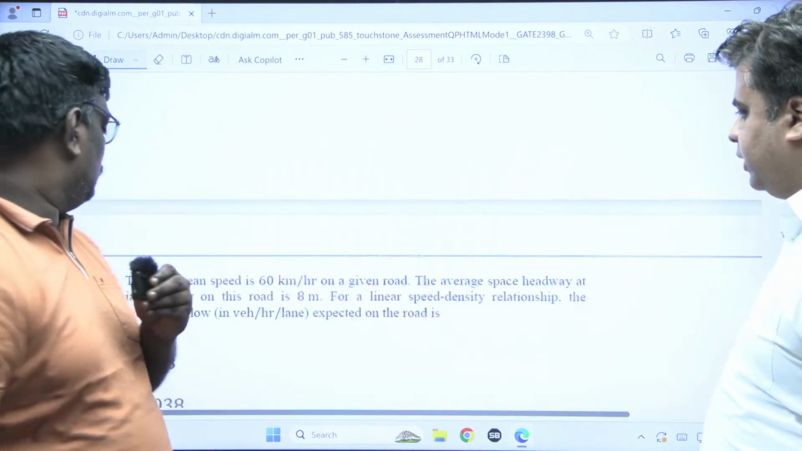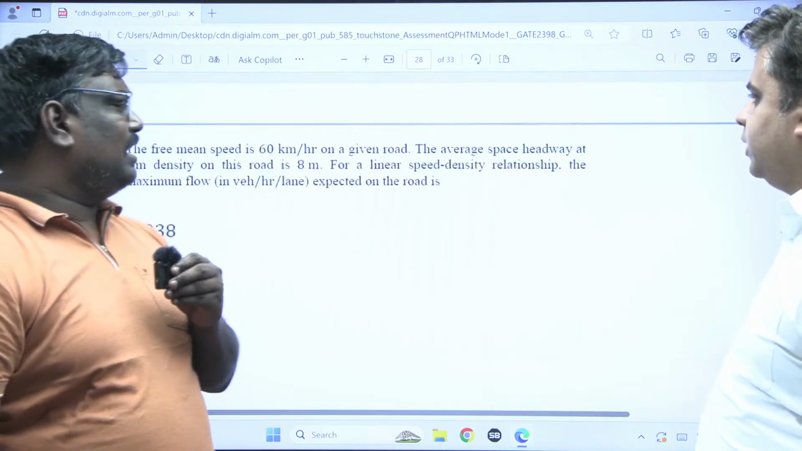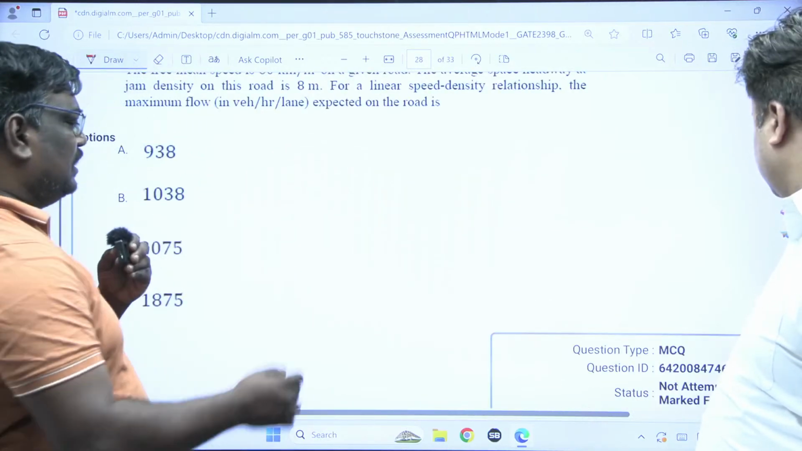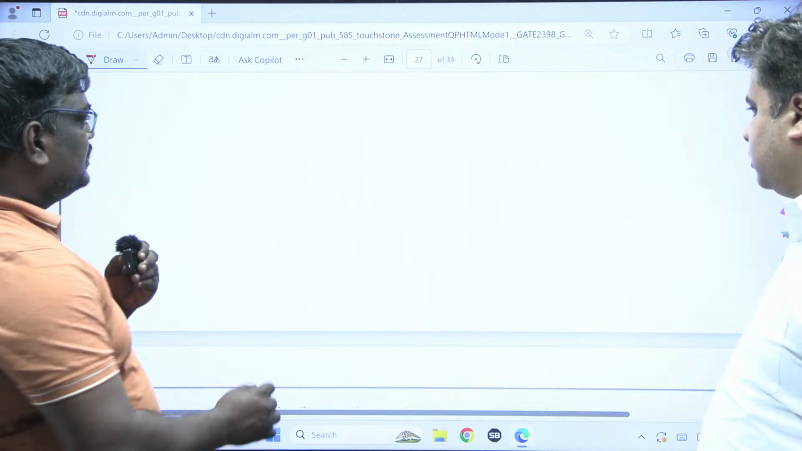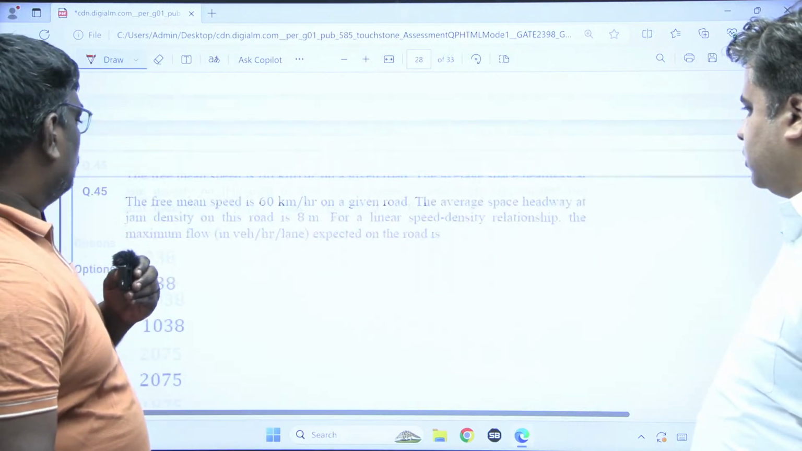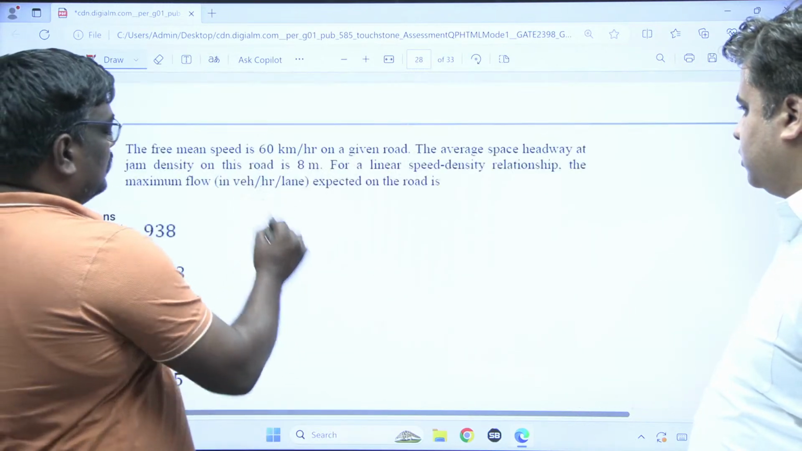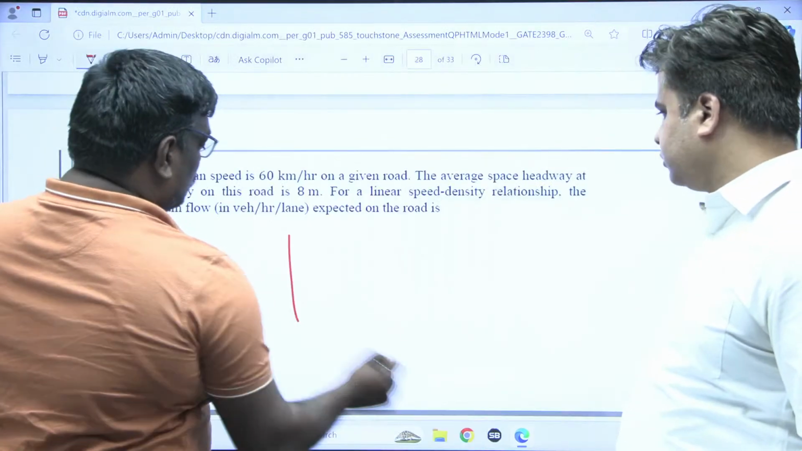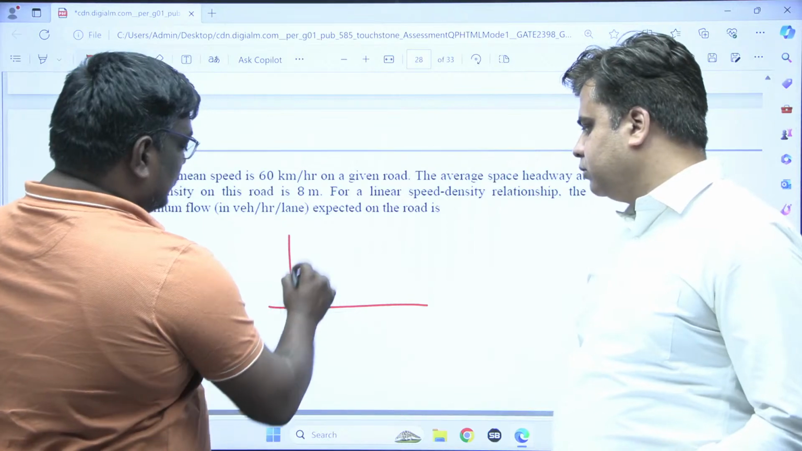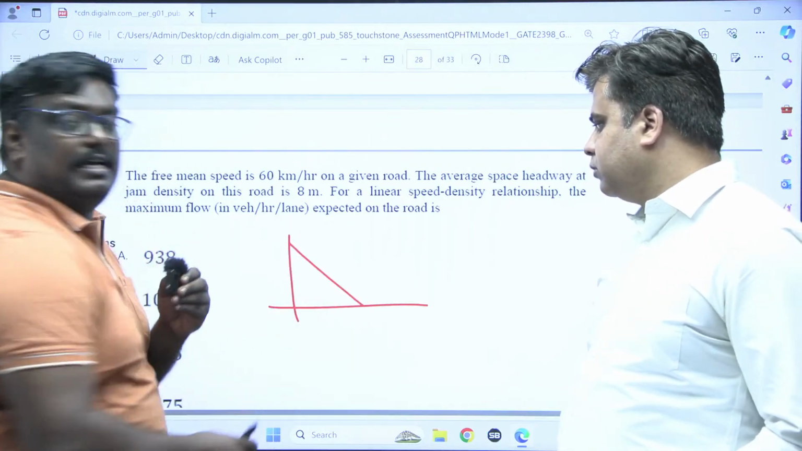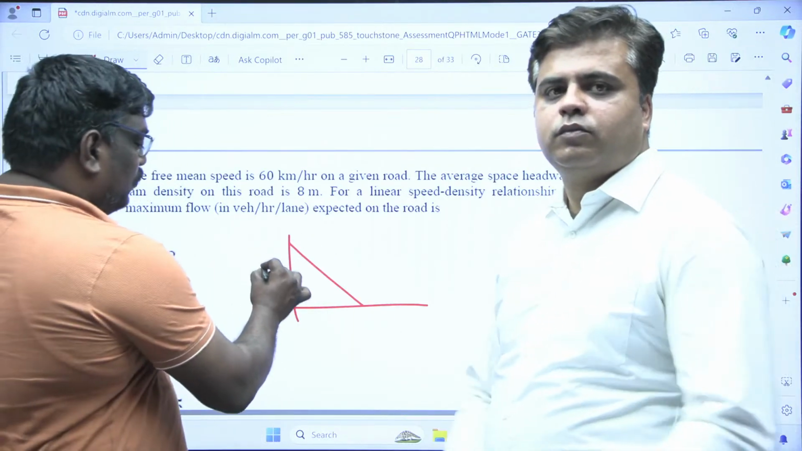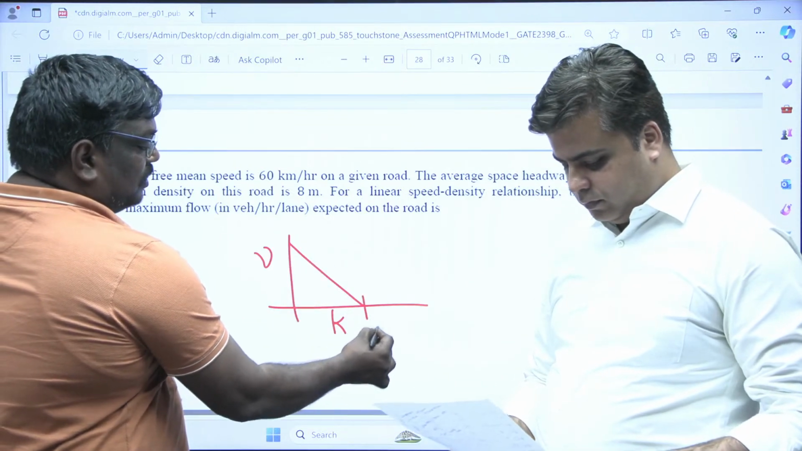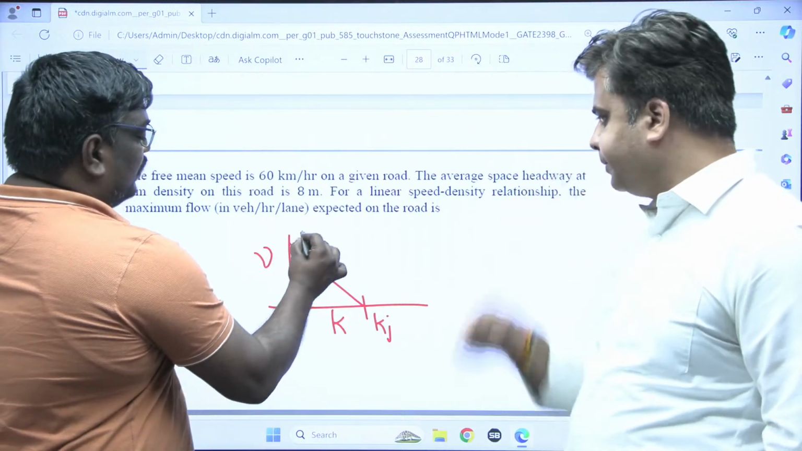Next, you have this question. I told this so many times in the challenging series, sir. See students, in the Greenshields model, if you see the speed and density relation, we have V and we have density. Here this point is called jam density and this is called free flow speed.